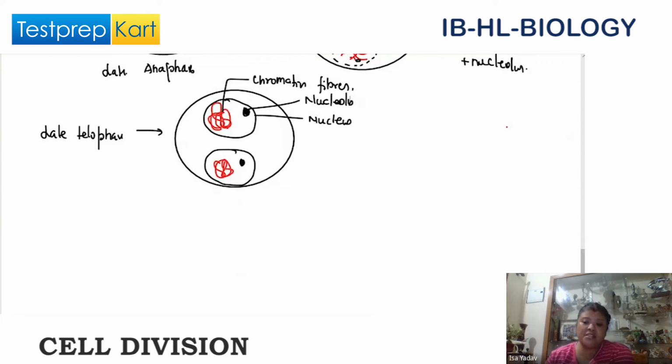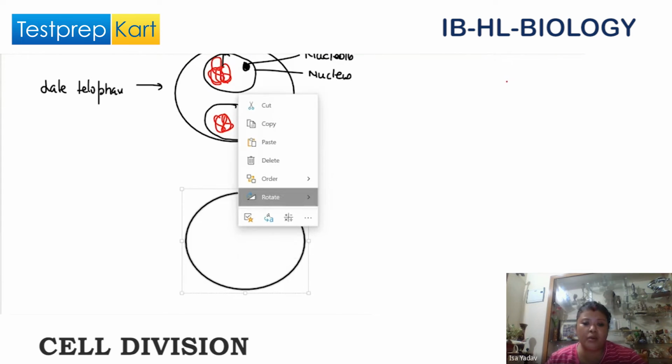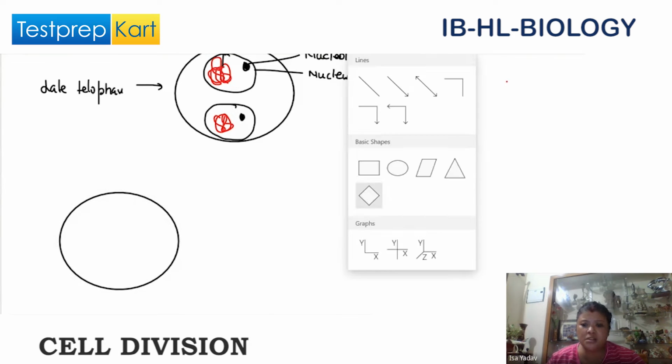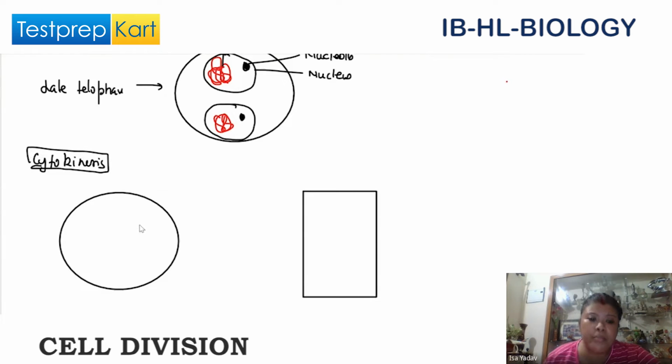So let's work on cytokinesis, that is, division of the cytoplasm.